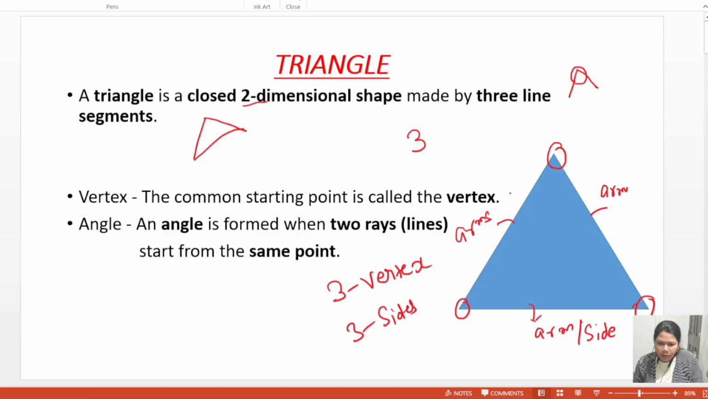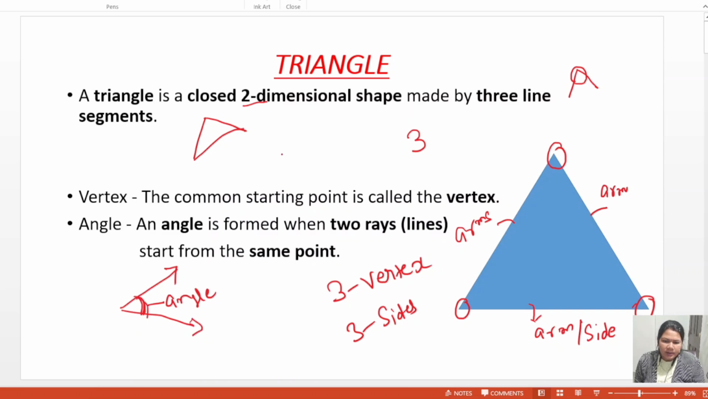And what is the angle? An angle is formed by two ray lines. An angle is formed by two ray lines starting from the same point. Here is one ray and a second ray. This arc is called the angle.